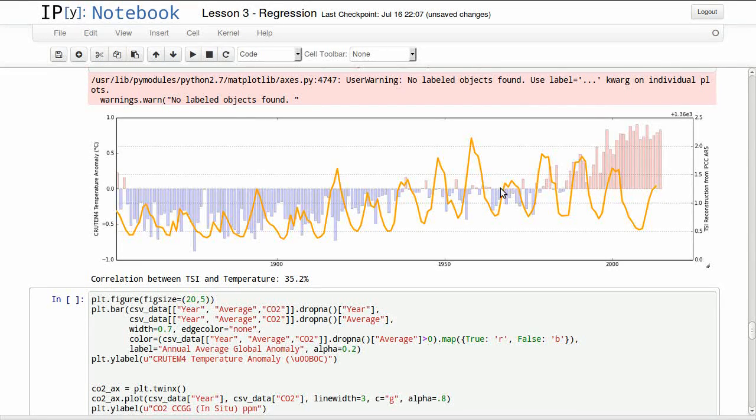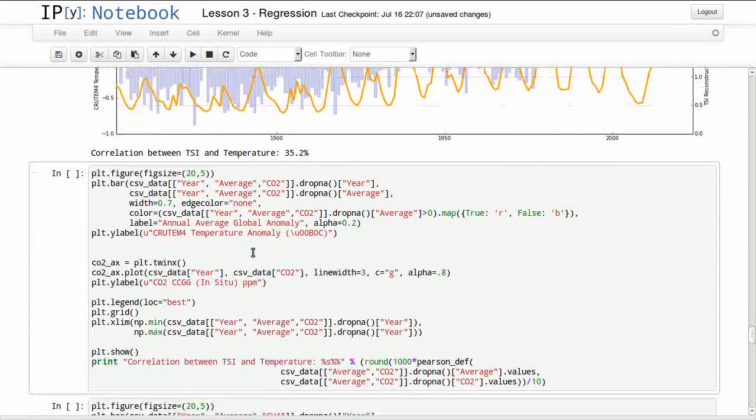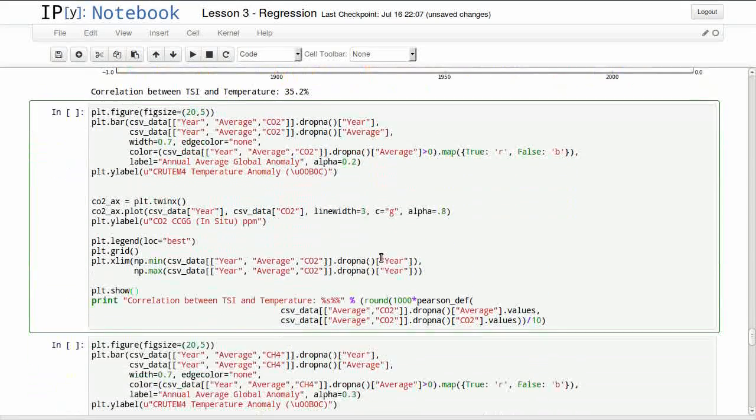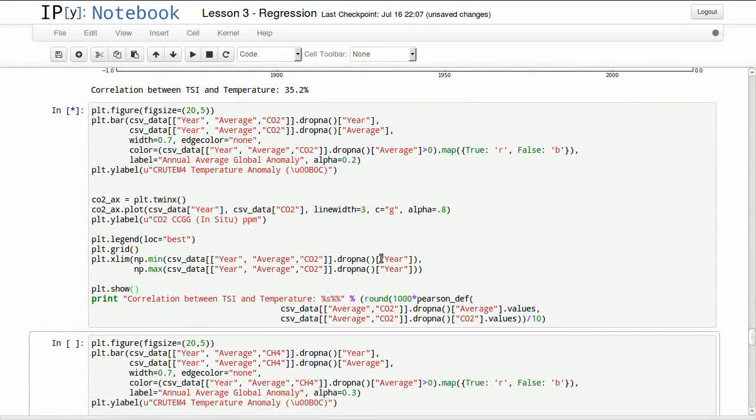So we can see the general trend in this data going to some level with the temperature anomaly, but it's kind of moving away somewhere around 1970 in here. We'll study this more in a minute. Let's look at our other two features.